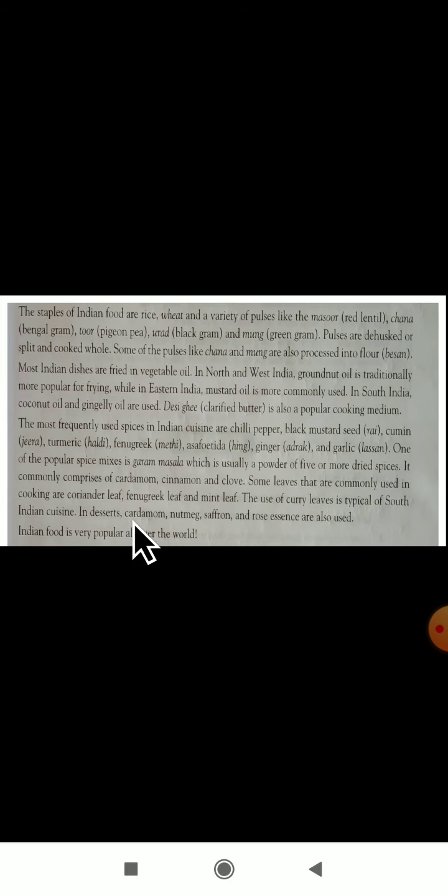In desserts, cardamom, nutmeg, saffron and rose essence are also used. Which are used in desserts? Cardamom, nutmeg, saffron and rose essence. Indian food is very popular all over the world.